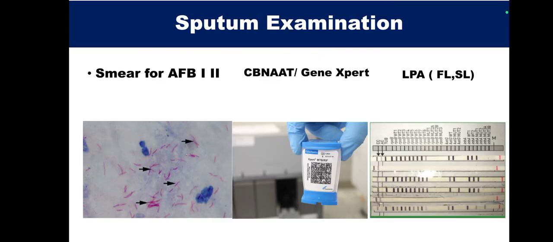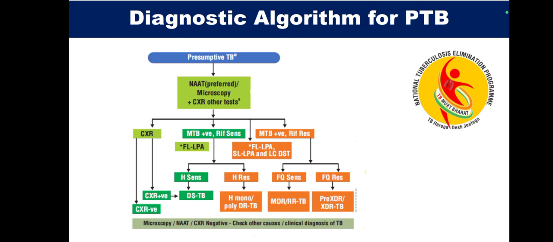And again, we should also offer sputum examination in the form of smear for AFB. Here in the examination, you can see the acid-fast bacilli in the smear. We can do GeneXpert, we can do LPA, that is line probe assay, first line and second line, depending on the clinical indications. So if you look at the diagnostic algorithm for pulmonary tuberculosis as per NTEP,